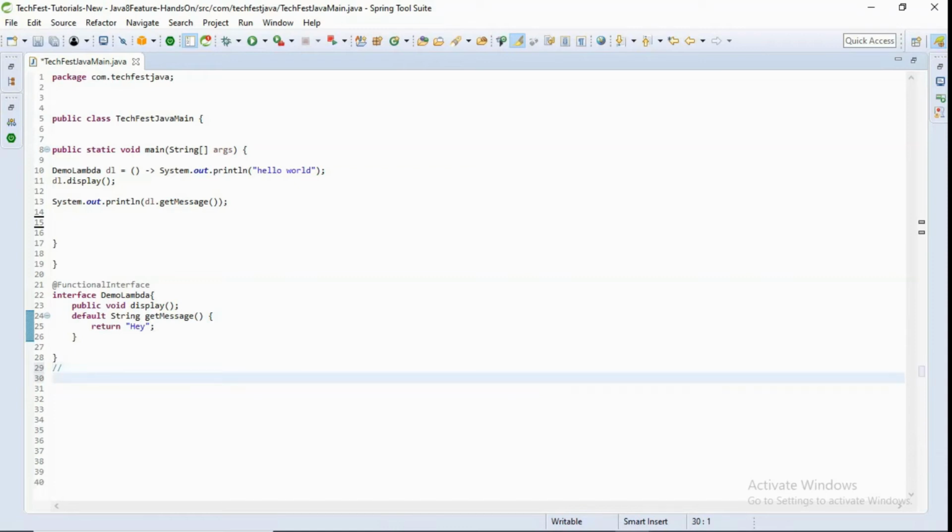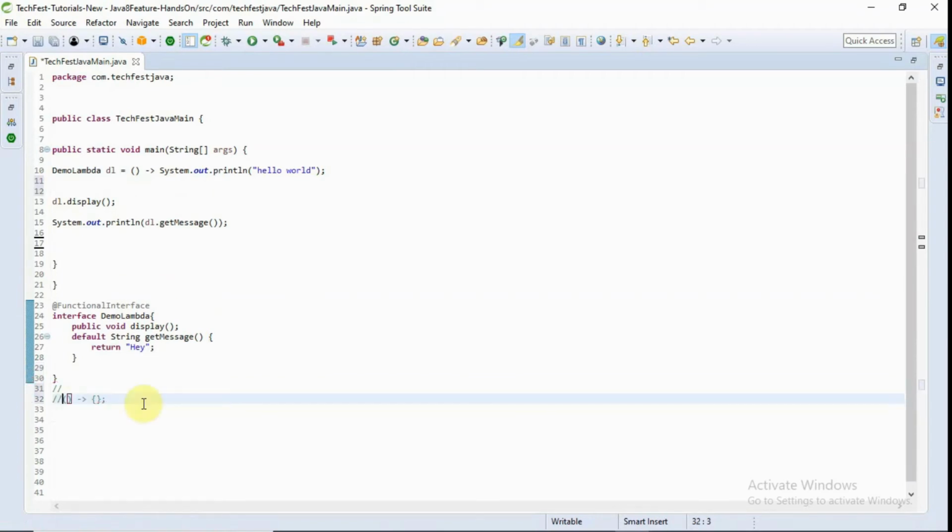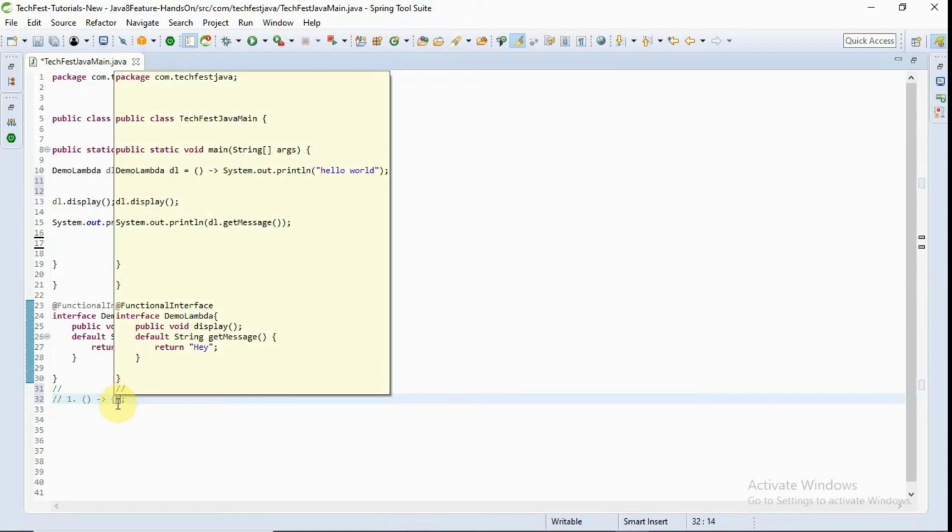So first is basically the no-argument lambda, where we just define braces, then an arrow sign, and then whatever we want to give as the body. We can define braces, then the arrow sign, and then curly braces. In this we are providing the body of that implementation, whatever functionality we want to do.